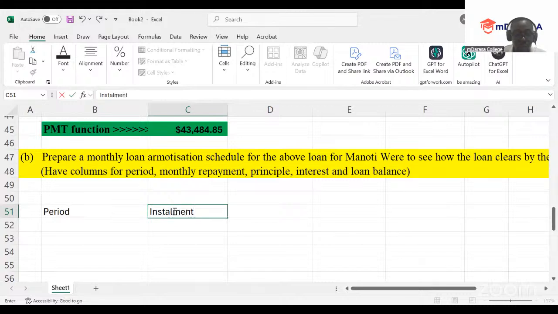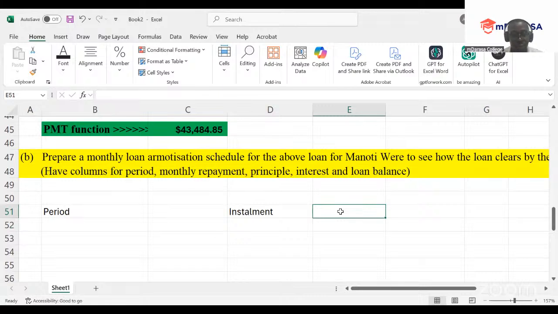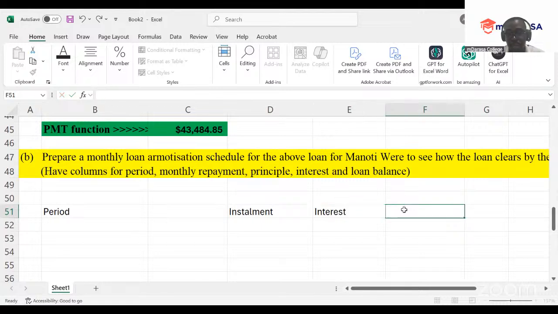Installment will always comprise of the interest and the principal, right? So we have our installment amount. In this case, we'll be having our principal, or consider your interest first. Then on that case, we'll be talking about our principal value.